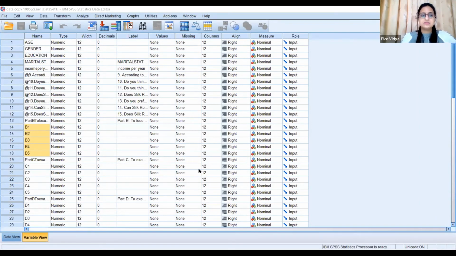But sometimes many scholars or professors want the reliability to be more than 0.7 or 0.8. So you can check the value as per your guidelines or whatever your professor suggests. If it is more than 0.799, I think this is acceptable to me.